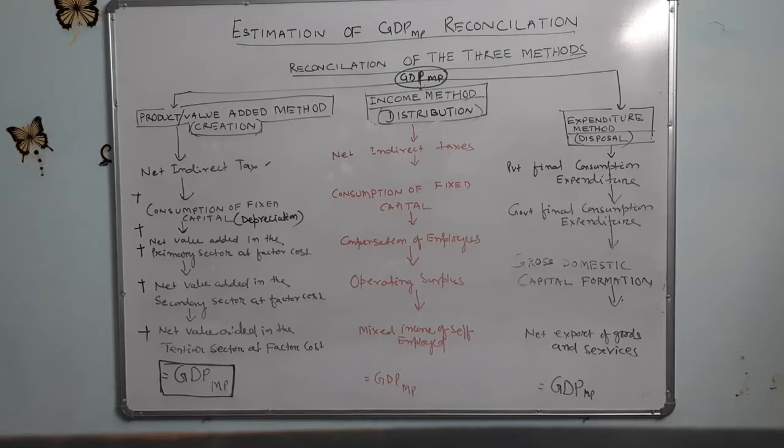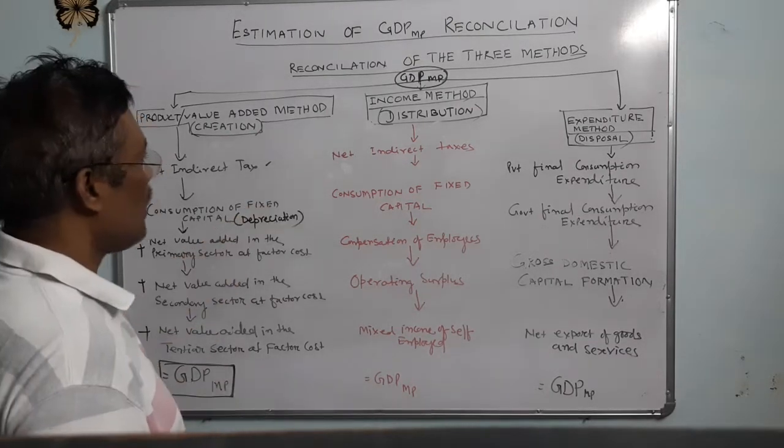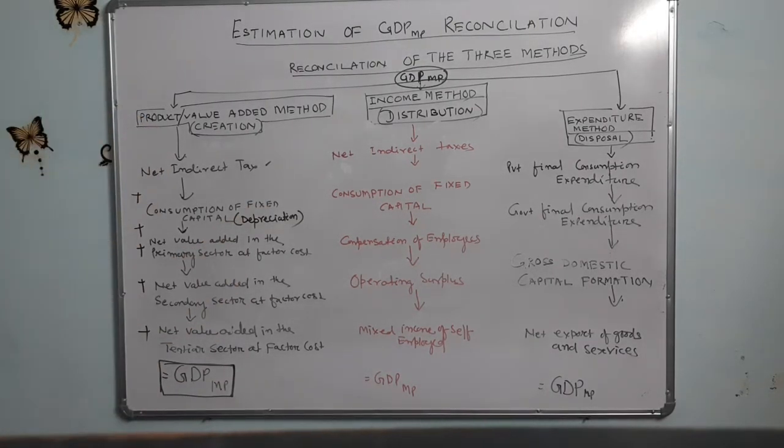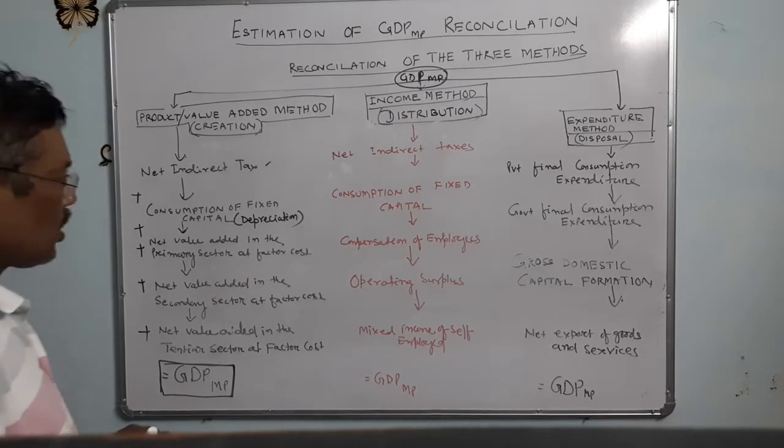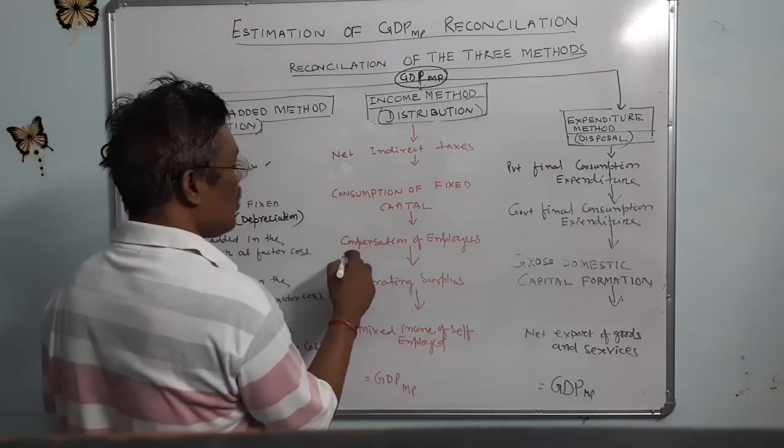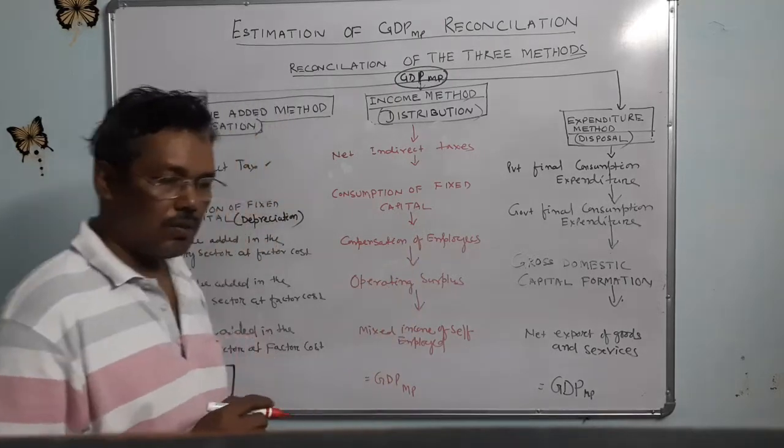Similarly, in the income method: net indirect taxes, consumption of fixed capital or depreciation, and compensation of employees. Compensation of employees we have already discussed.